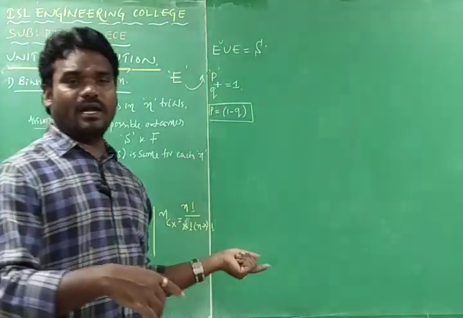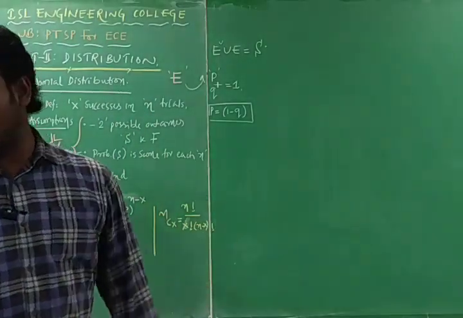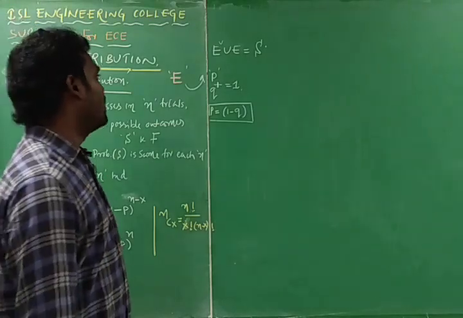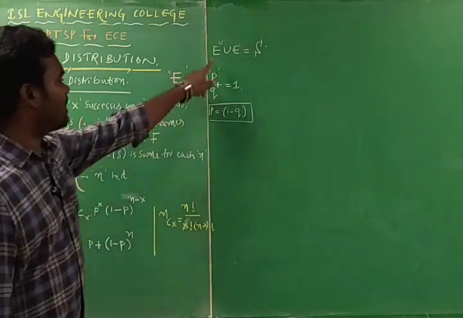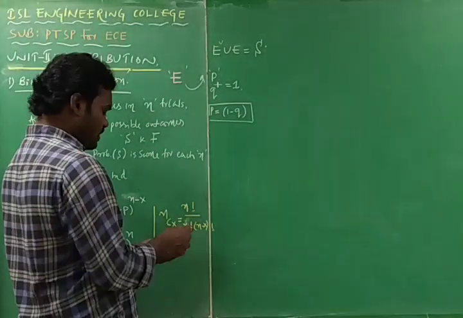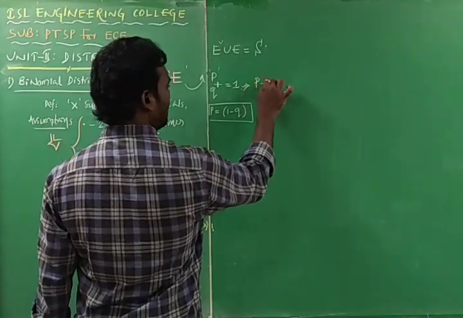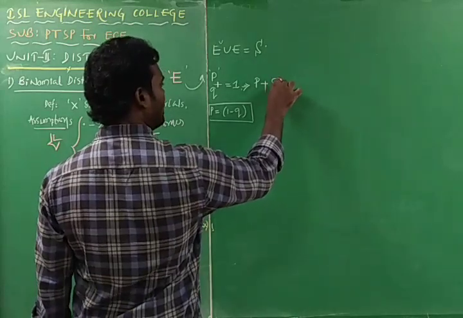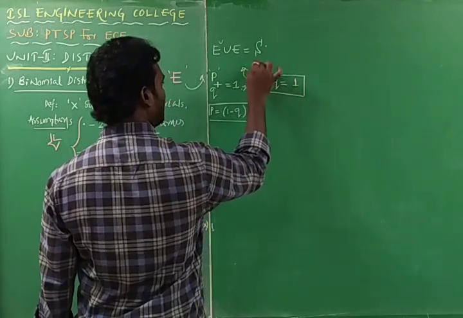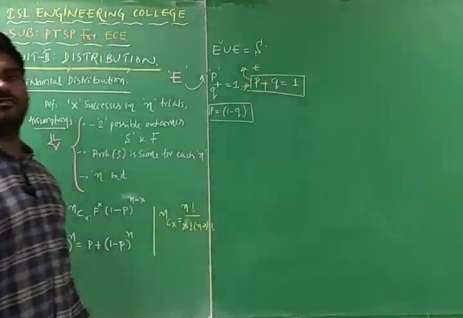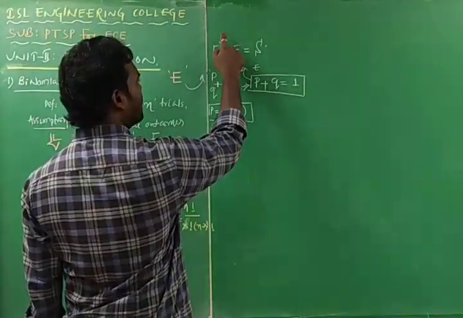So 1 minus E union E is nothing but the sample space, the total number of possible outcomes. Here you are required to remember one equation: P is the probability of a success, Q is the probability of a failure, and P plus Q is equal to 1, where E is the event of a Bernoulli trial.